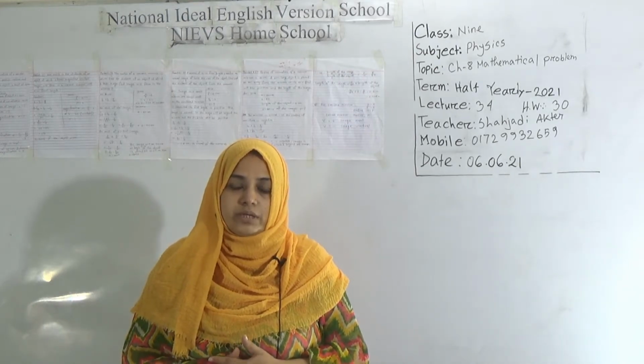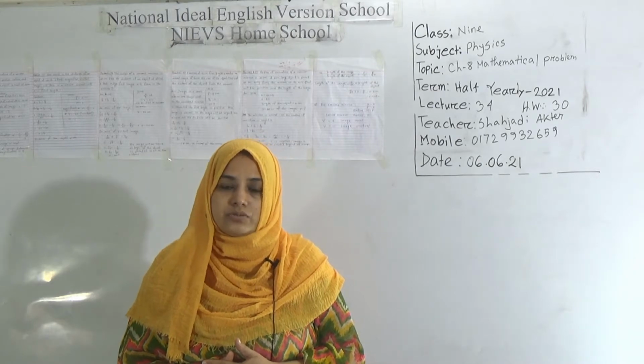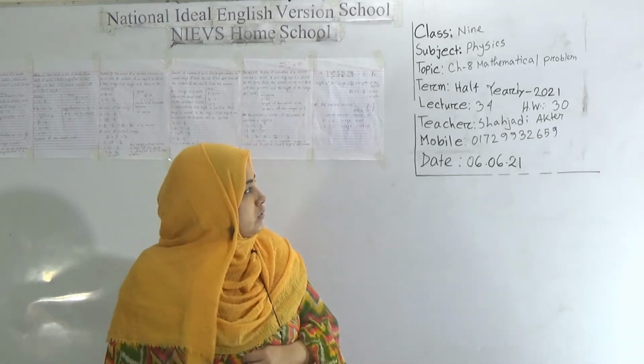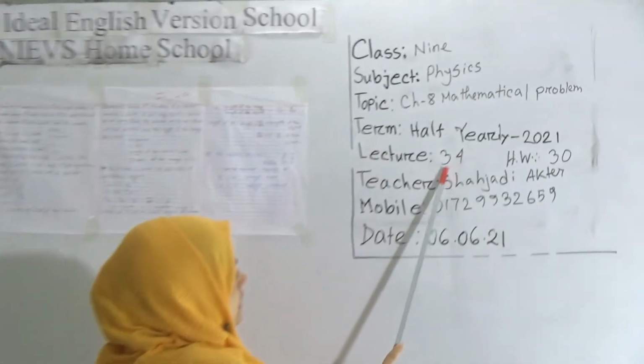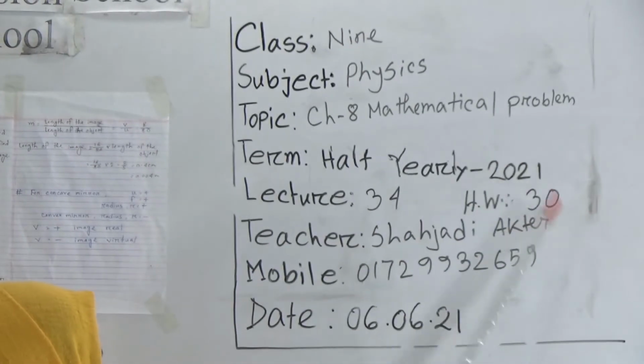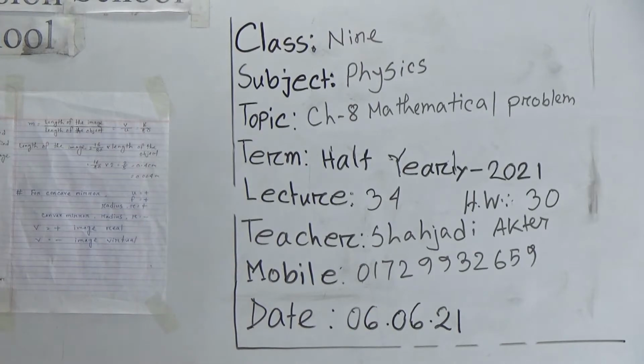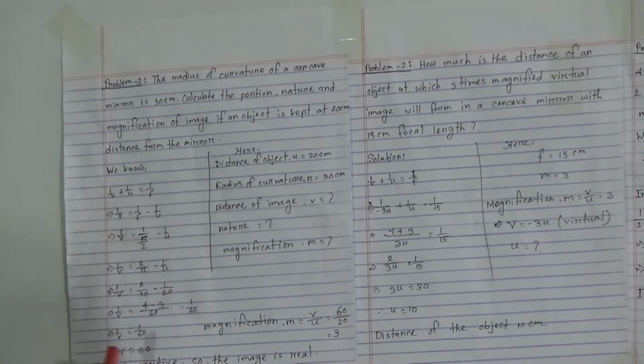Today I am going to take a physics class for class 9 students. My dear students, our today's topic is Chapter 8, Mathematical Problem. Our today's lecture number 34 and SW number 30. My dear students, let's start our class. This is chapter 8 and we will solve some mathematical problems today.